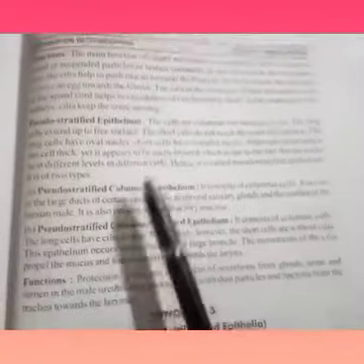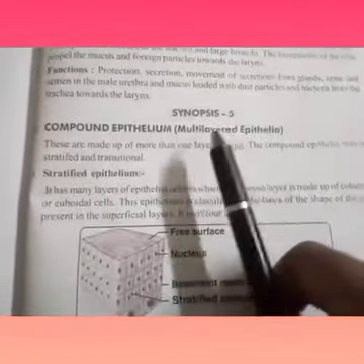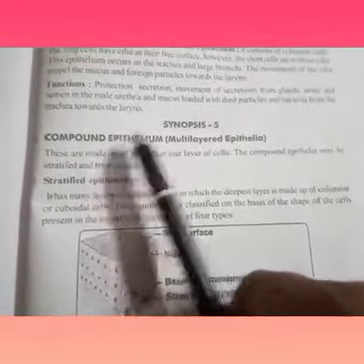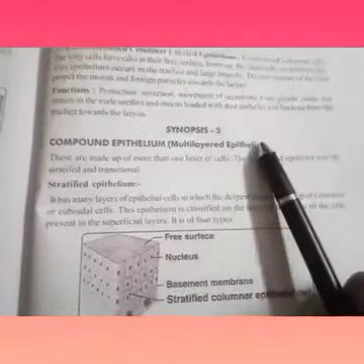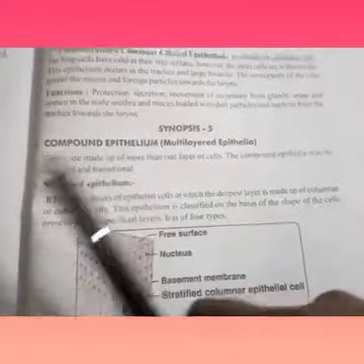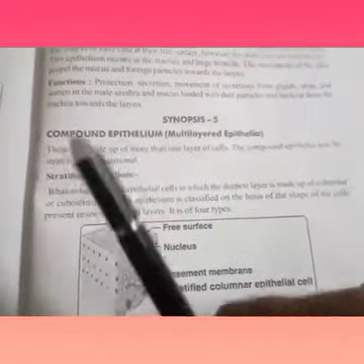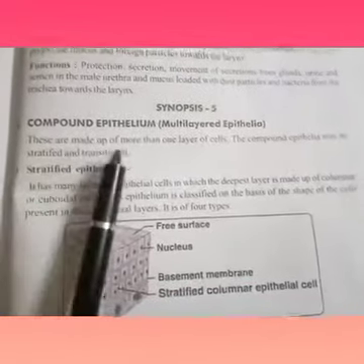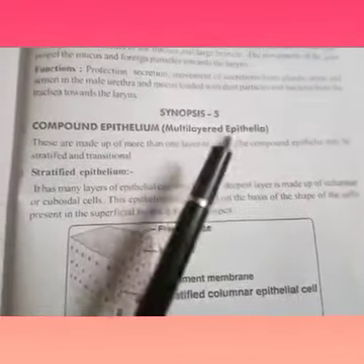Okay, children, this is about simple epithelium. Now coming to Synopsis 5. Compound epithelium belongs to multi-layered epithelia. Remember, simple epithelium consists of a single layer of cells, while compound epithelium consists of multi-layered cells. These are made up of more than one layer of cells.